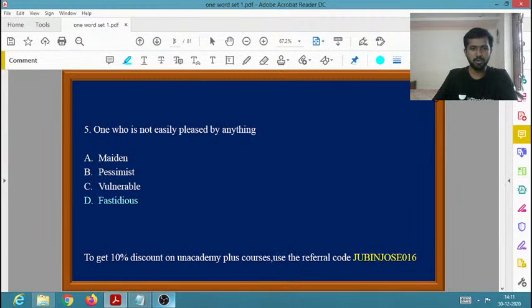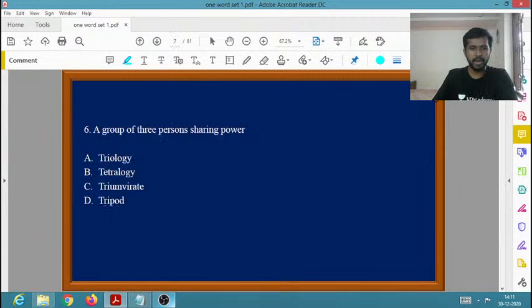So now moving on to the next question. A group of 3 persons sharing power. So you need to provide a one word for a group of 3 persons who are sharing power. What is the one word for that? Triology, tetralogy, trimurative, tripod. So give me the one word for a group of 3 persons sharing power. You can comment the answer also, if you know.